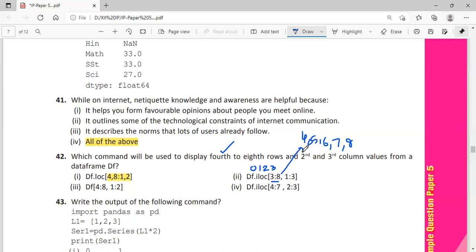Then 1:3 means it will take 1 and 2, which means the second column and the third column. Only the second and third columns will be taken. So this one is correct. And the other one, DF 4:8, we cannot give, that is a mistake. 4:7 means starting from 0, 1, 2, 3, 4, the fifth row. We don't need the fifth row, we need the fourth row. So option 2 is the correct answer.